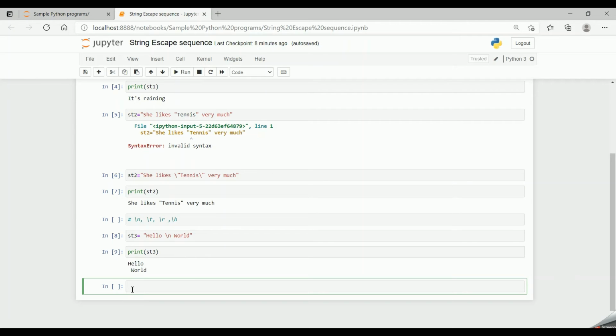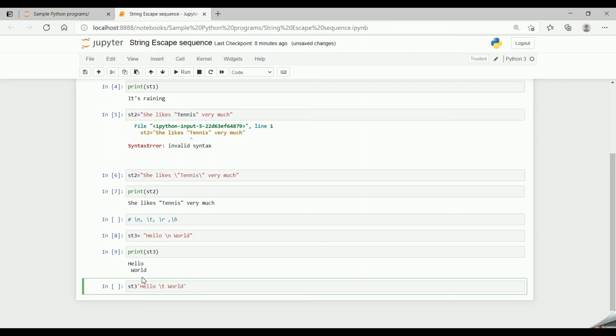Now let's go into \t, that is tab. Suppose my st3 equal to quotes, hello and then a \t and then world. So here \t gives a space of four spaces. So after hello four spaces would be present and then world would be printed.